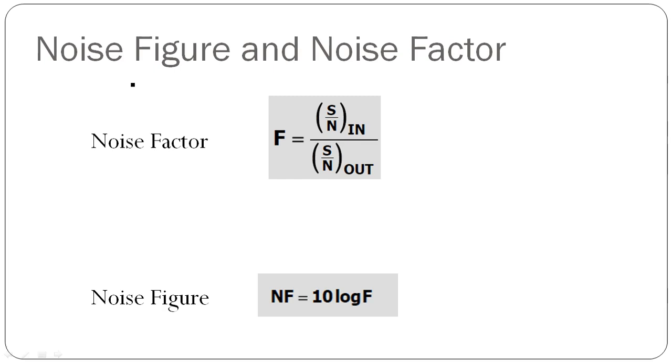So, next, noise figure and noise factor. So, noise figure, we just have to get the ratio of the signal to noise ratio dun sa input nung amplifier divided by signal to noise ratio dun sa output. Okay? So, pag kukunin natin yung noise figure, we just have to get the decibel equivalent. So, 10 logarithm nung noise factor.